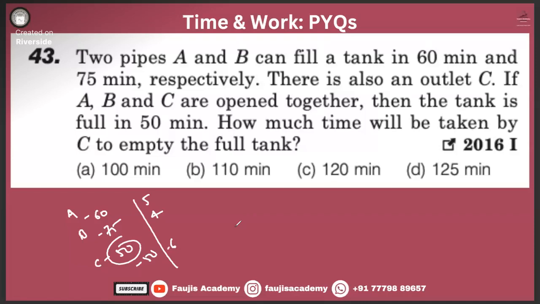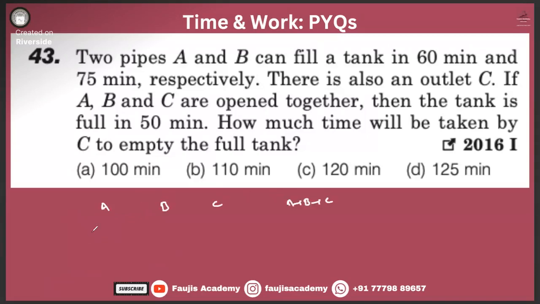They mentioned that A, B, and C together make it full in 50 minutes. So it's not circular. Okay, no problem. So A plus B plus C. There is an outlet if A plus B plus C work together. Thank you for the observation.